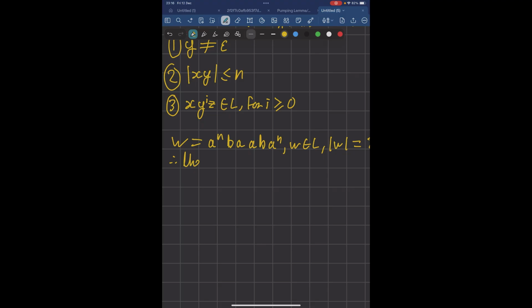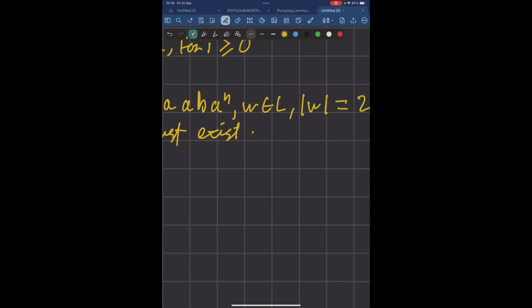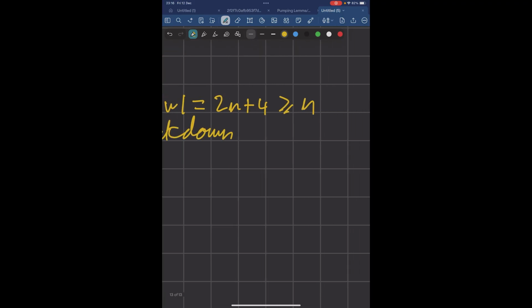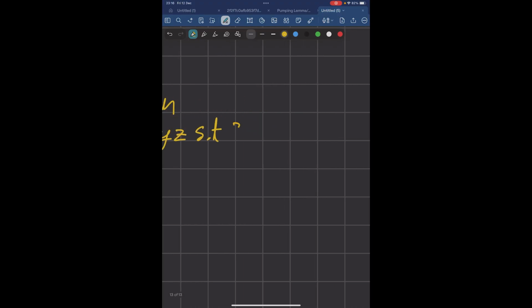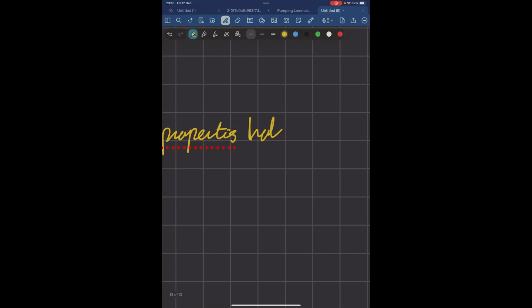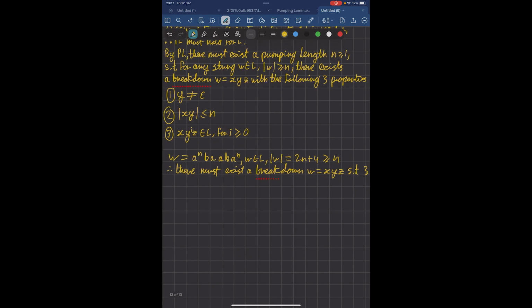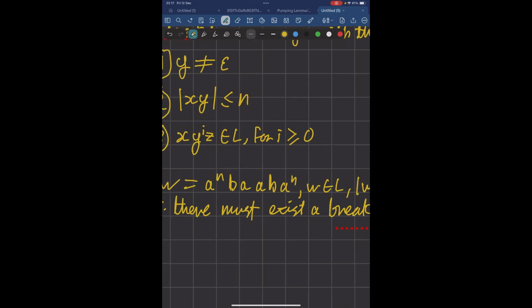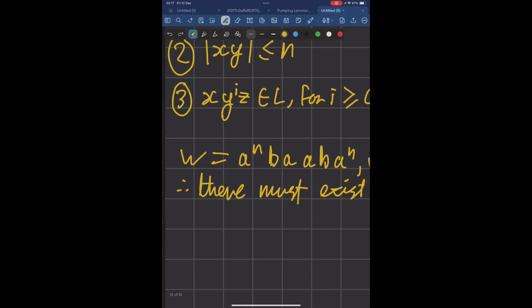Therefore, there must exist a breakdown such that the three properties hold. Now, as mentioned before, by property 2, no matter how you break down the string, x and y will only contain a's, because the first n characters of the string are a's.